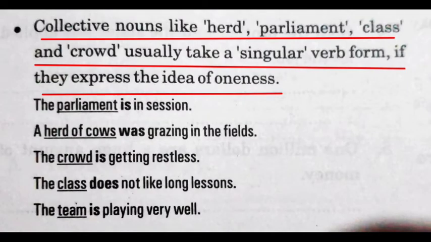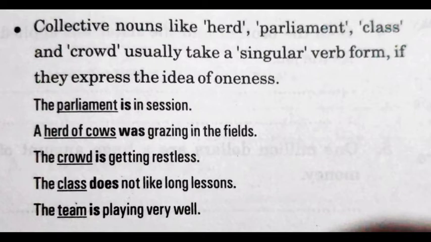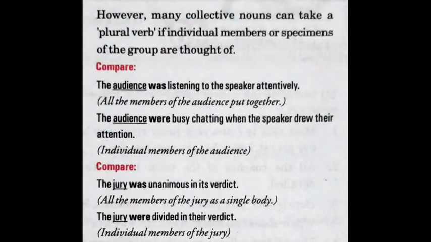Collective nouns like herd, parliament, class, and crowd usually take a singular verb form if they express the idea of oneness. Collective nouns are words that are used to express a group of nouns, for example, a bunch of keys. In those cases, we use the singular verb form if they represent the idea of oneness, that is, if the word is used to express a singular thing. For example, the parliament is in session. A herd of cows was grazing in the field.